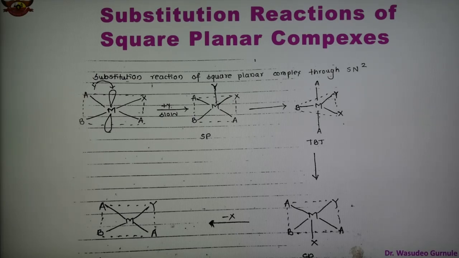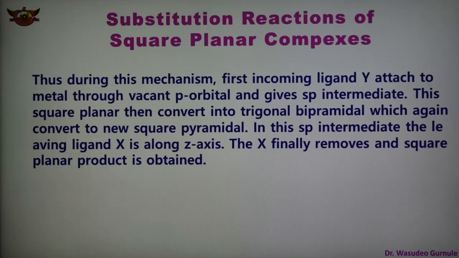So which is shown here. In this mechanism it is observed that first the incoming ligand Y attaches to the metal through the vacant p orbital and gives an SP intermediate. This SP intermediate is then converted to the TBP intermediate, which is again converted into the new SP intermediate, in which the leaving ligand X is along the z axis. Finally there is a removal of the X ligand and the substituted square planar product is obtained.